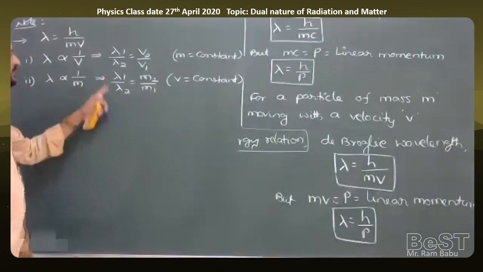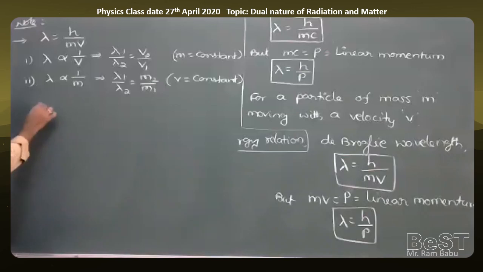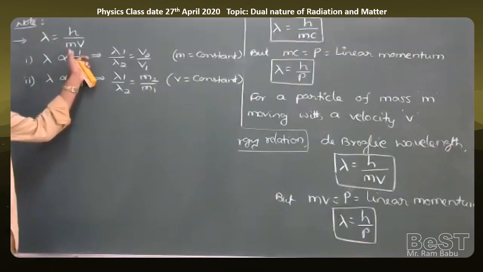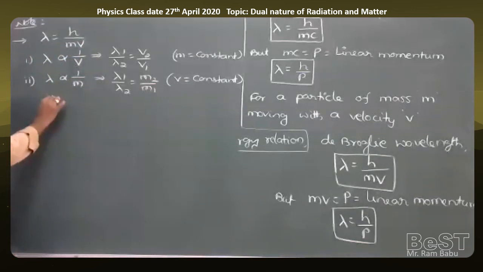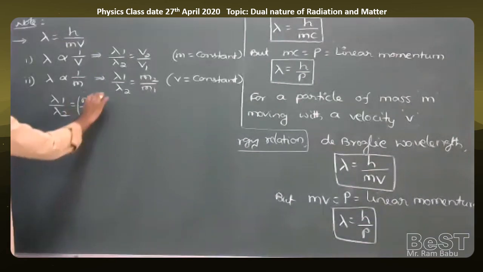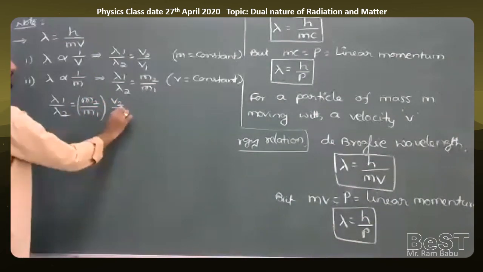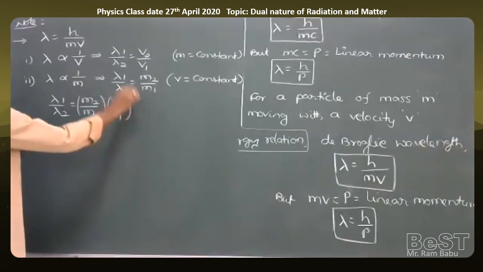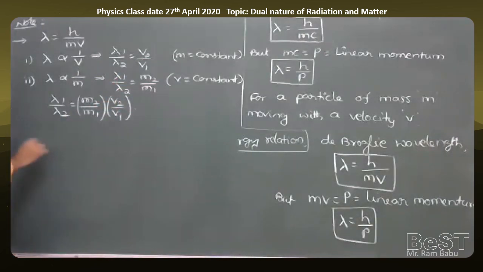Or at a time, for example, in problems, if both the ratio of m1, m2 and v1, v2 are given, then we can write the formula lambda 1 by lambda 2 is equal to m2 by m1 into v2 by v1. That is one important point.